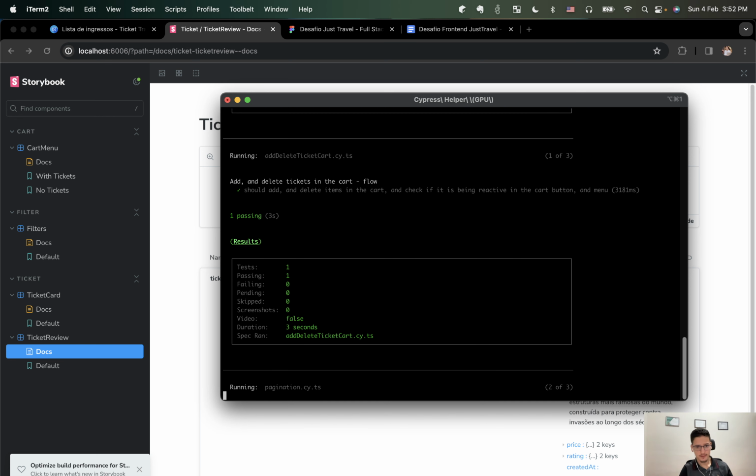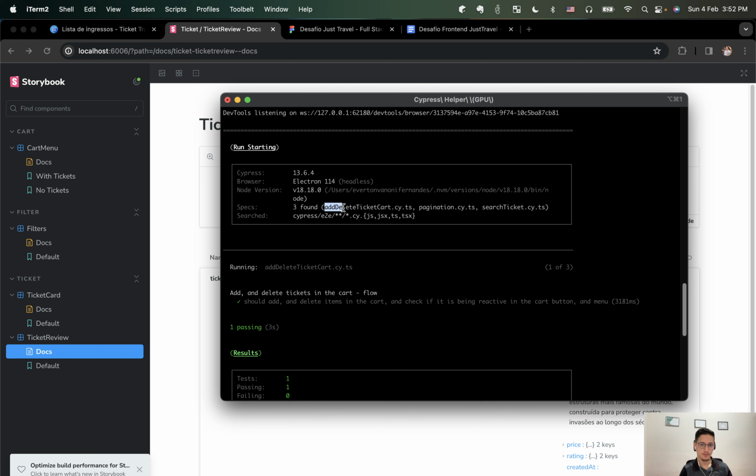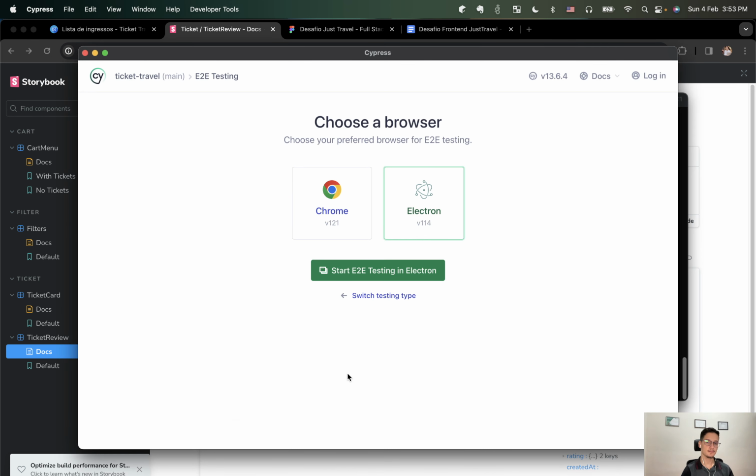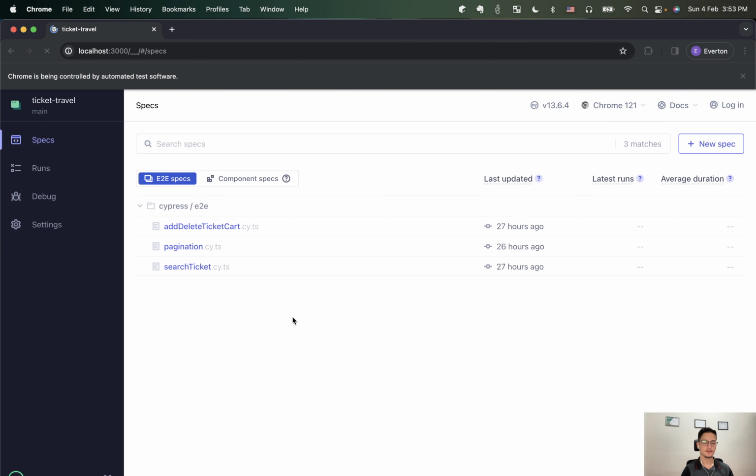We have three tests: the flow for adding and deleting a ticket in the cart, the pagination, and the ticket search. And look, it is working correctly, and I found some bugs when I was creating these tests. I think it was good. And we can also open Cypress in UI mode, where we can better see what is being tested. To run it, we run npm run cypress open, and it will open the UI mode of Cypress, and we can execute the three tests here.